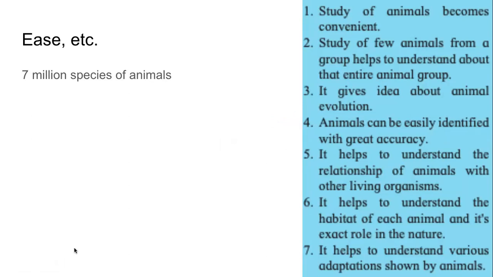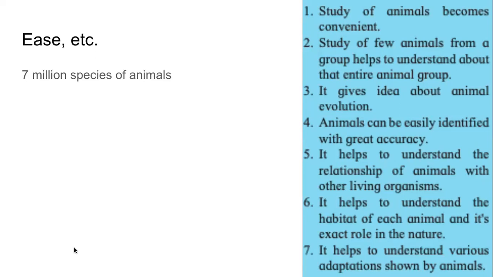It's highly difficult. It's almost impossible. So instead of studying about 7 million different species of animals, the idea is we group them into some limited number of groups, and then we study the groups. So it becomes easy.